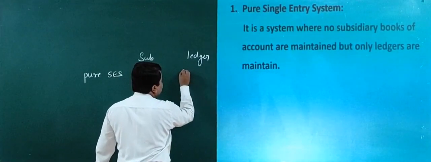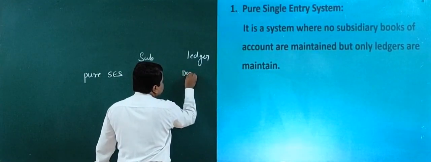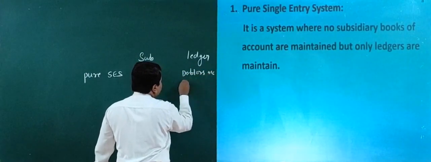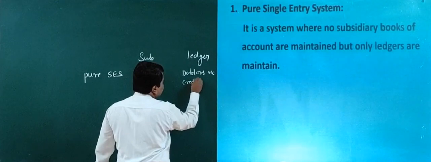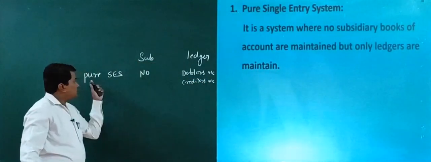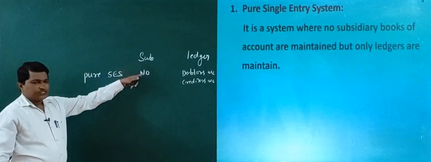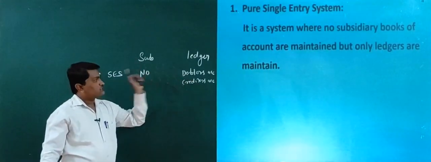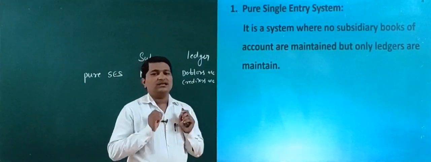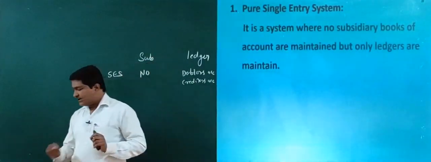Debtors account, that is you can write debtors account, then creditors account, personal accounts like this, right? No subsidiary books are maintained, but only ledger accounts are maintained. That is what we call pure single entry system, right?